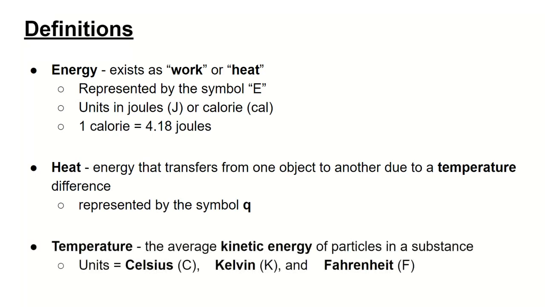Temperature, which we've talked about earlier in the year, is the average kinetic energy of particles in a substance. Going back to our KMT lessons, kinetic molecular theory, all atoms, all particles, all matter is moving, even if you don't see it at the microscopic level. It could be vibrating in place, spinning around, or moving, sloshing around on the XYZ axis. Temperature has the units of Celsius, Kelvin, and Fahrenheit.